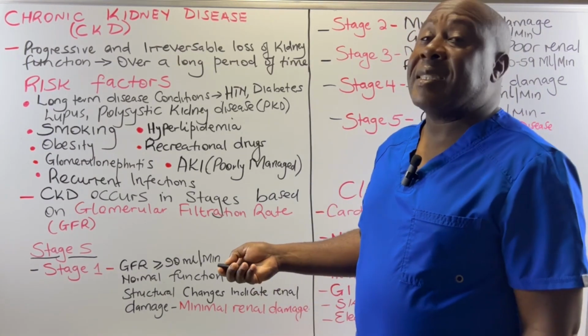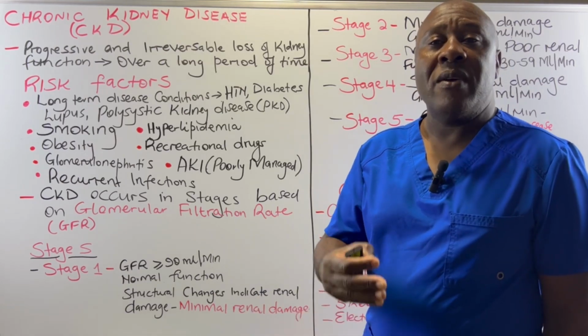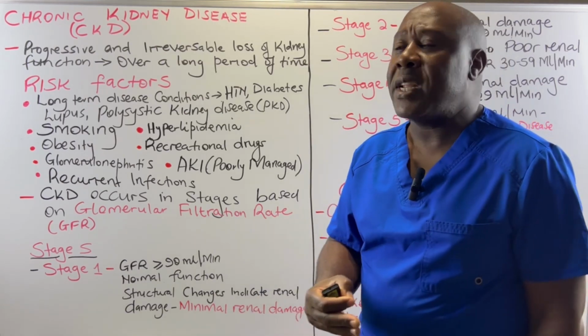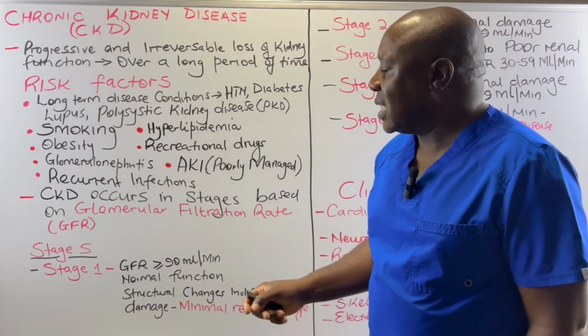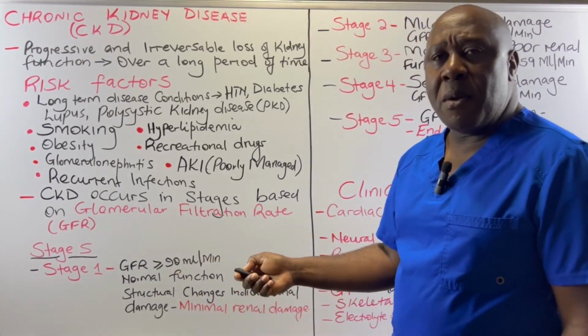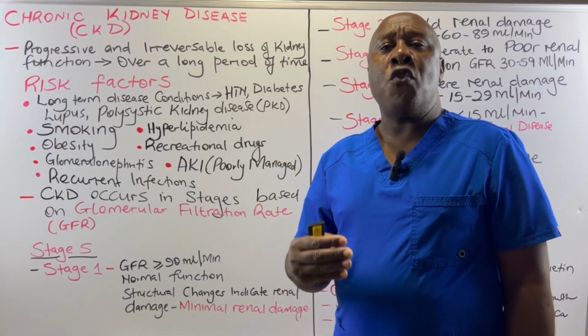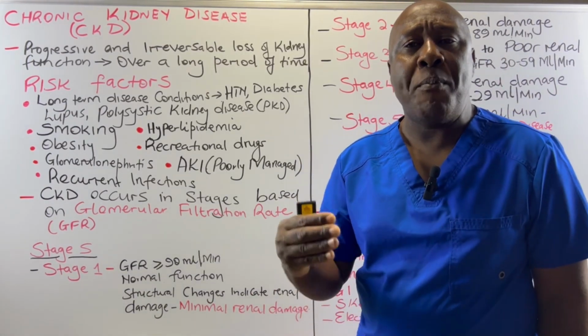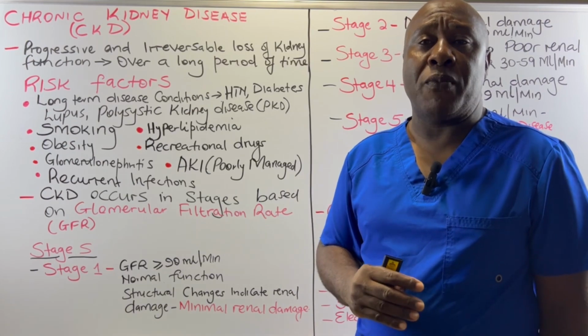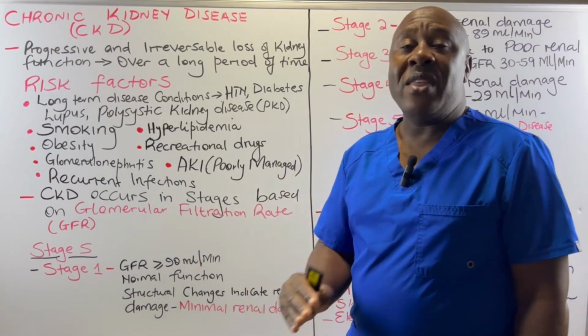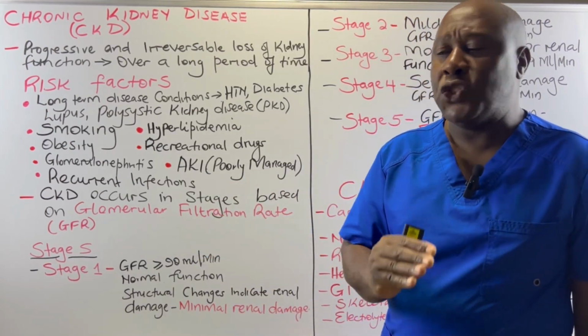This is a unique stage of CKD because the glomerular filtration rate is normal. The kidneys are functioning normally. Remember, we said that if we have a glomerular filtration rate of 90 ml or more per minute, that is normal filtration. So this is a unique stage that has a normal filtration rate.